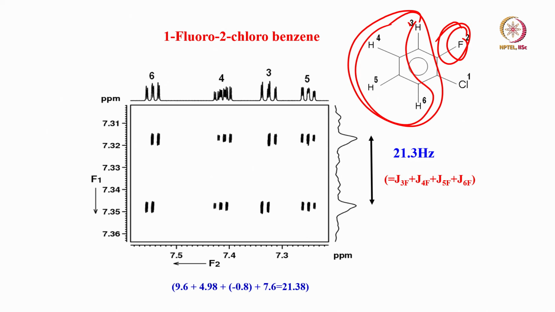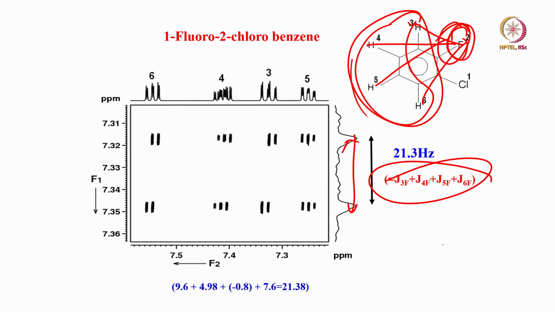The fourth quantum will give me a single peak. All 4 protons are simultaneously flipping from alpha alpha alpha alpha to beta beta beta beta. Now this passive spin splits that singlet into a doublet. Fine. So this is a doublet. What is the separation of this doublet? It corresponds to the F-3, F-4, F-5 and F-6 couplings.